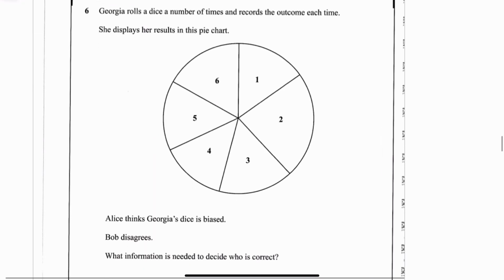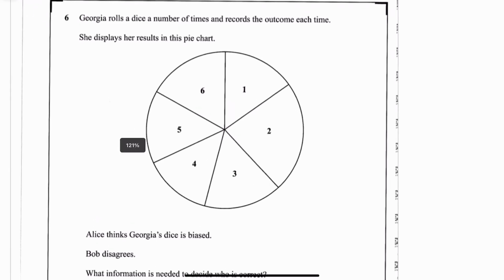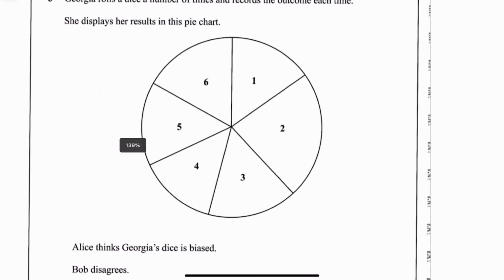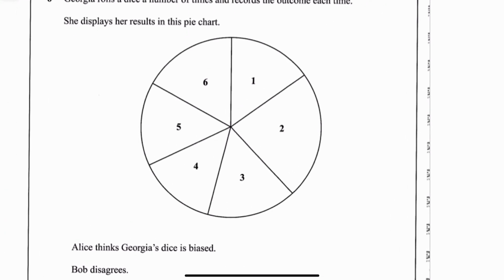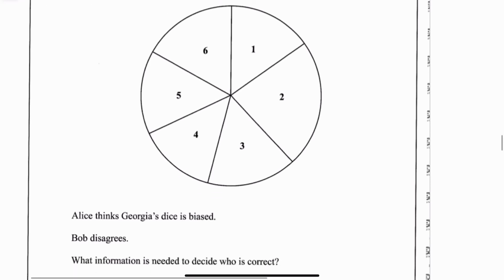Okay, next one. Right, I didn't like this one as well. It says Georgia rolls a dice a number of times and records the outcomes each time. She displays her results in this pie chart. So you can see they're all fairly similar except for two. For some reason, there seems to be a bit more. Alice thinks Georgia's dice is biased, which means unfair. Bob disagrees. What information is needed to decide?